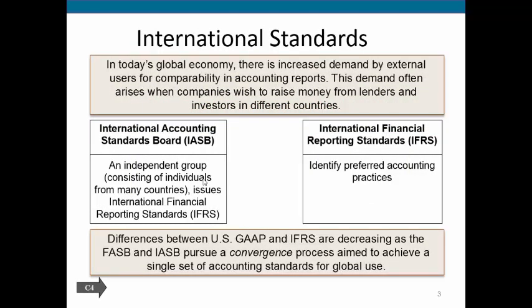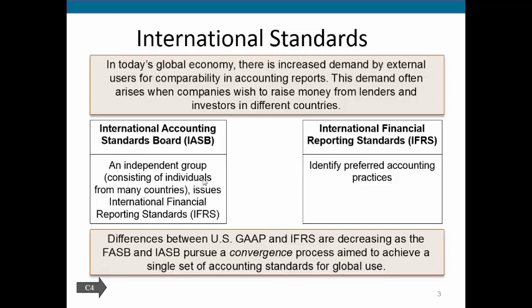When we talk about GAAP in the United States, we are talking about rules that are put together by what we call the FASB. That's the FASB. The FASB is a board that puts together our specific GAAP rules. And that's here in the United States.